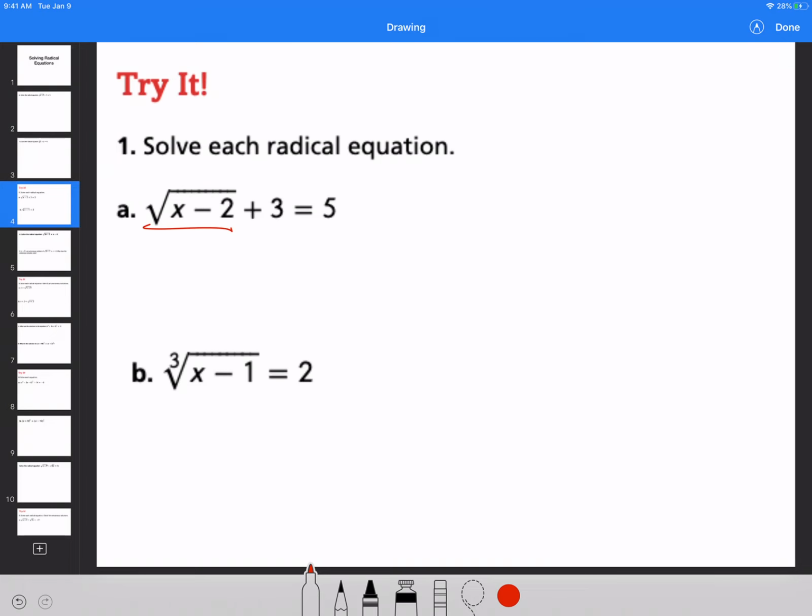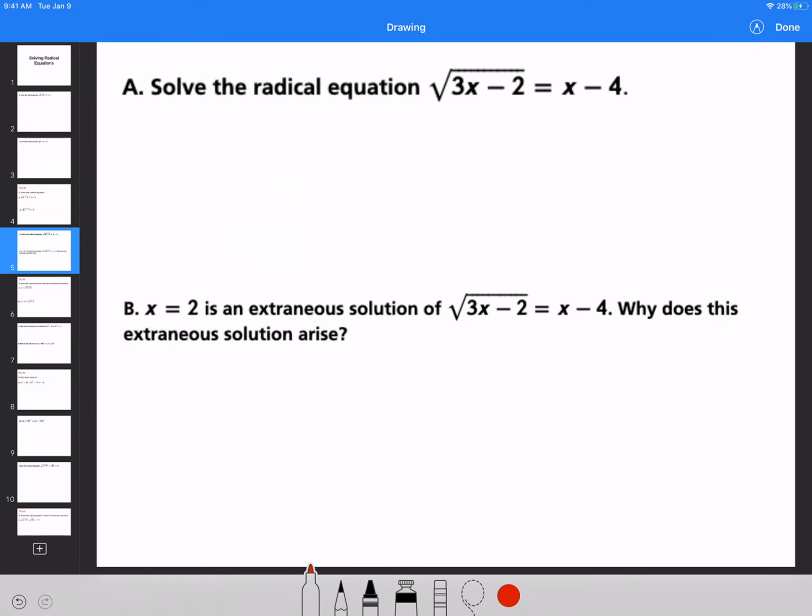Remember, this is square rooted, so you have to square it. That's my hint for you. This is cube rooted, so you have to cube it. Your first step for A is to take a look at this. Make sure you get rid of that. Next,